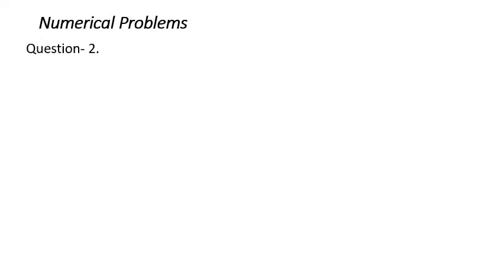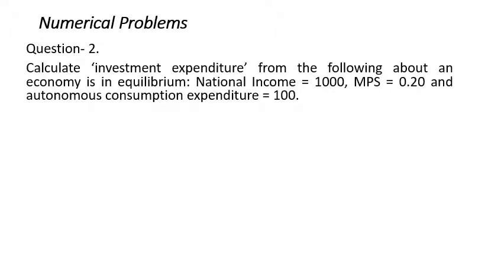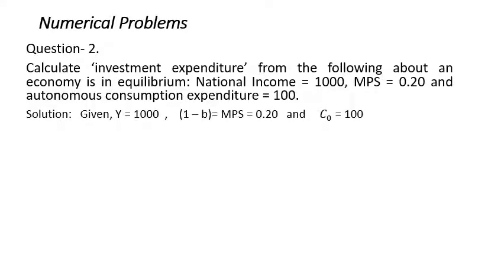The second numerical question: calculate the investment expenditure from the following, where an economy is in equilibrium. Income is given as 1000, MPS is given as 0.2, and autonomous consumption expenditure is given as 100. So we can move from here by using the savings and investment approach. Under the given condition, Y is equal to 1000, and MPS is given.